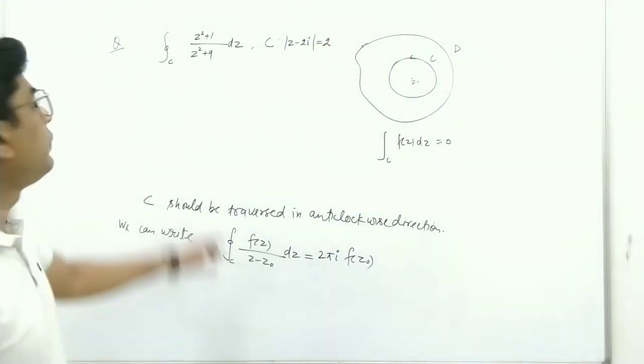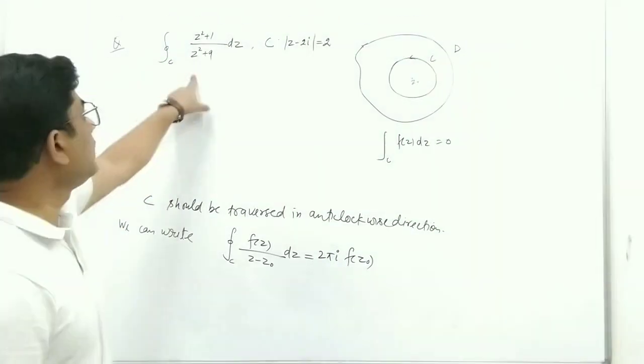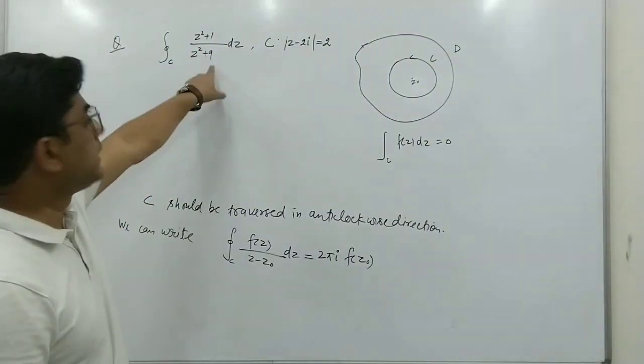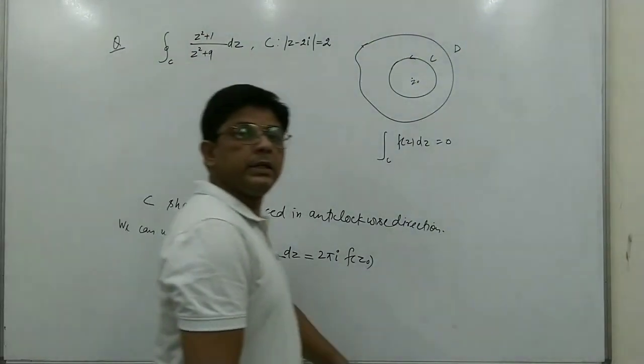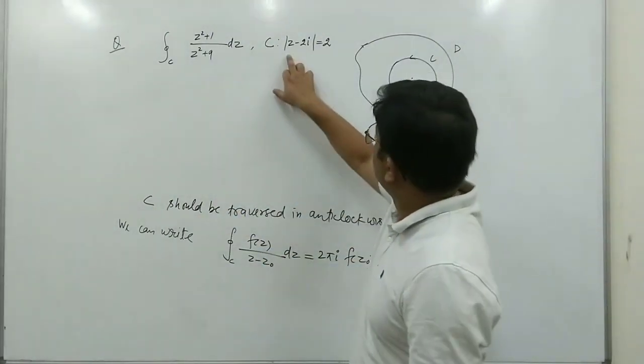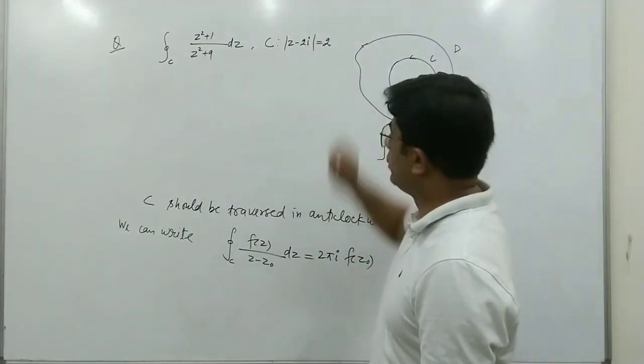We have to find the value of this integral.